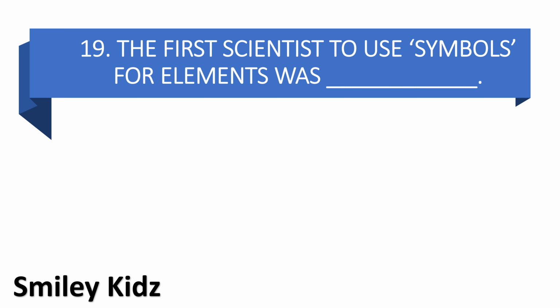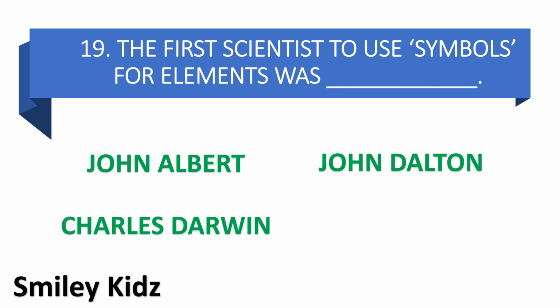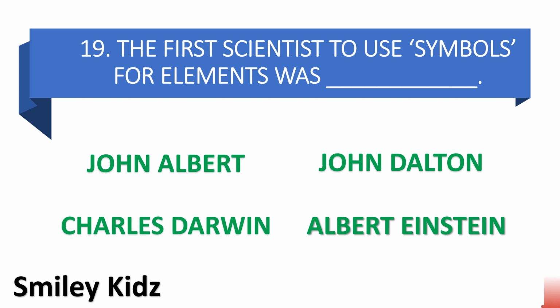The first scientist to use symbols for elements was dash. Option A John Albert, option B John Dalton, option C Charles Darwin, and option D Albert Einstein. Your time starts now.